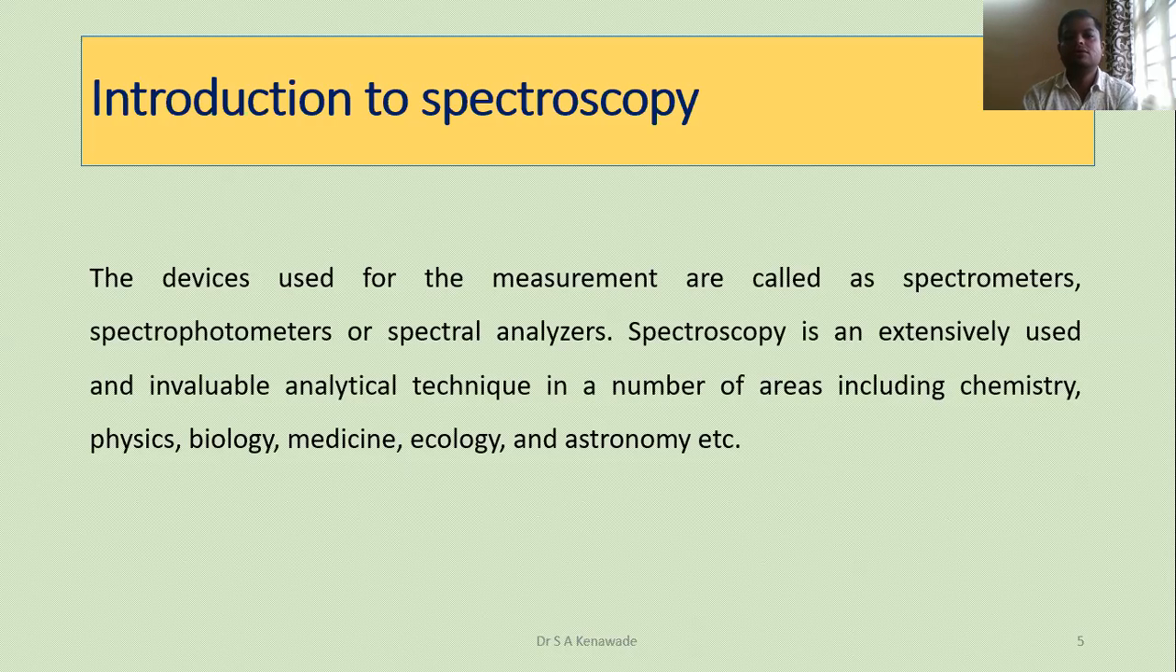The devices used for the measurement are called spectrometers. Here, this is your radiant energy, this is your matter. Then the matter produces its response. This response can be collected and analyzed. The device used for the measurement we call a spectrometer. Spectroscopy is an extensively used and invaluable analytical technique in a number of areas, including chemistry, physics, biology, medicine, ecology, and astronomy.